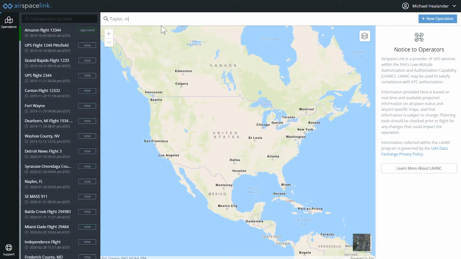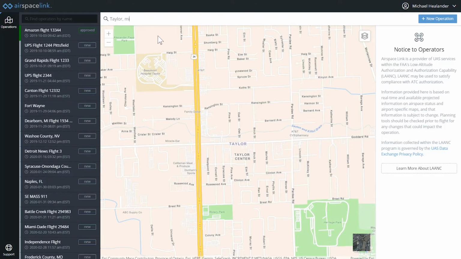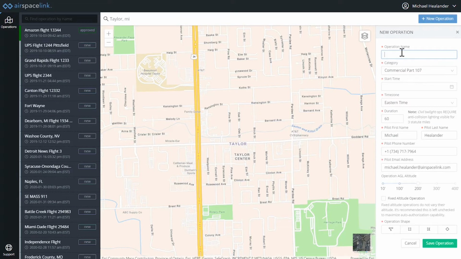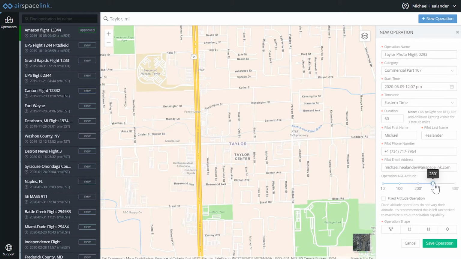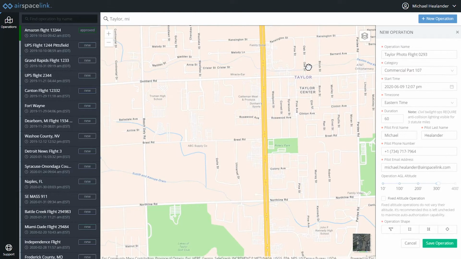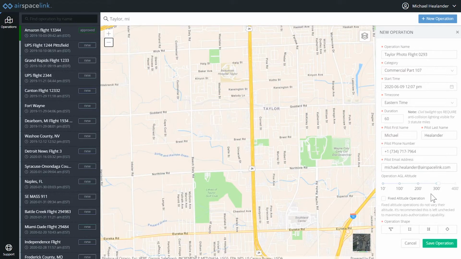Today we're going to demonstrate 3 applications that are part of our AirHub product suite: AirHub for pilots, AirHub for government, and AirHub for business. Let's log into the AirHub for Pilots web app, and I want to create a flight for some photography in Taylor, Michigan. This will be under the Part 107 rules. You'll notice my data is already loaded from my user profile, and in this case, I think I want to fly around 300 feet. Now, of course, one of the most important parts of defining new operations is the flight boundary. Let's start by targeting the area where I'm going to operate today.